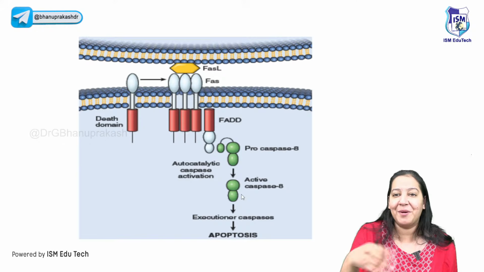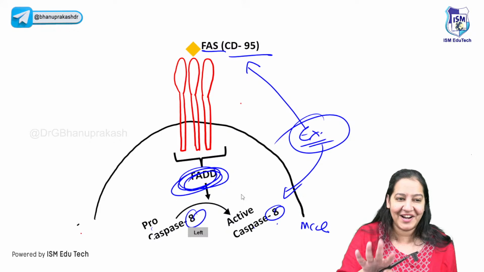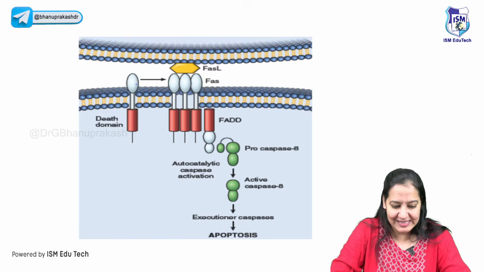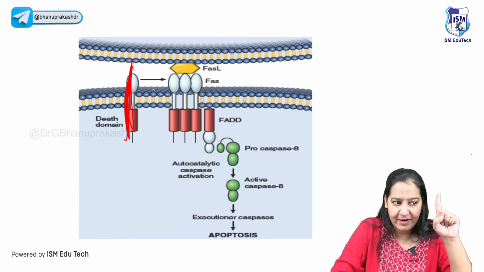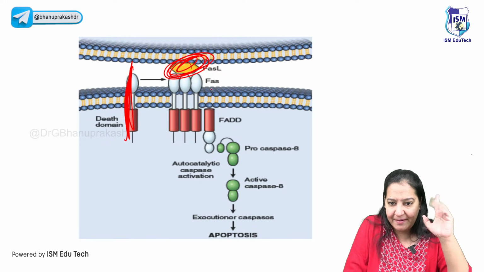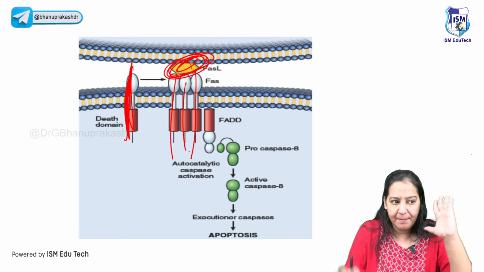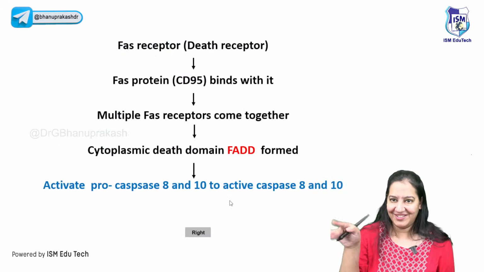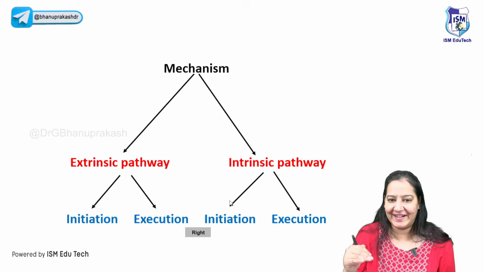So, if I show you this diagram, you will feel trouble, ma'am, what is it? But in this diagram, I guess you are getting it, right? Same diagram. You can see this is the death receptor. You can see the ligand is coming and multiple death receptors come together, because of which FADD is formed and is causing activation of caspase 8. So, the same diagram, right? The same we can write like this.